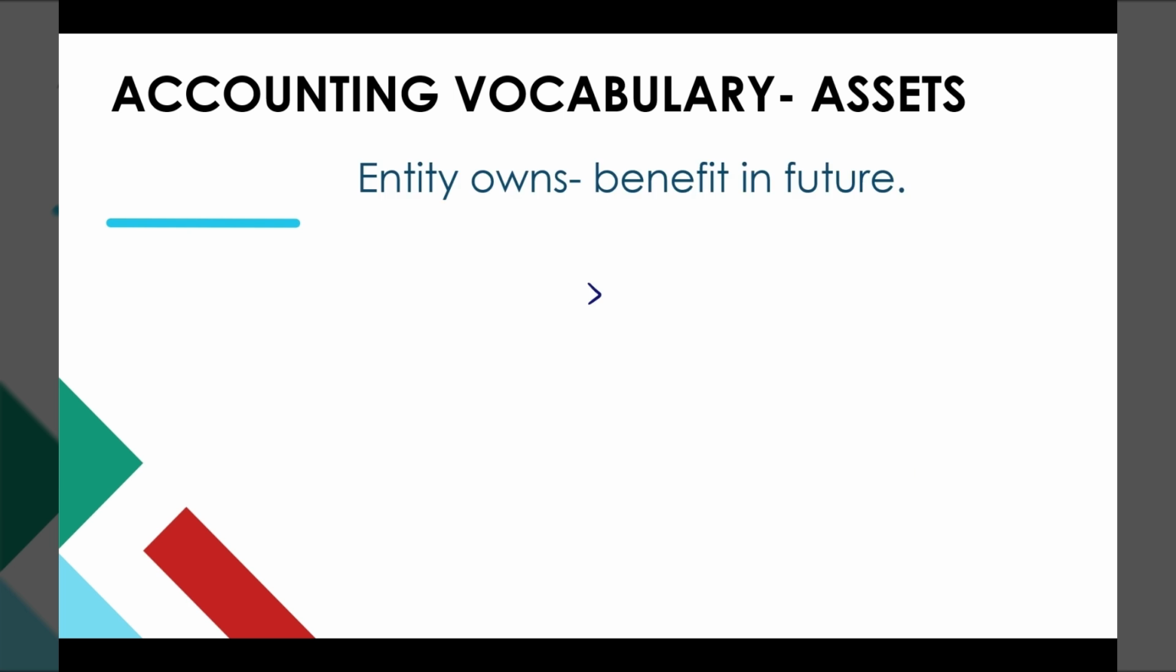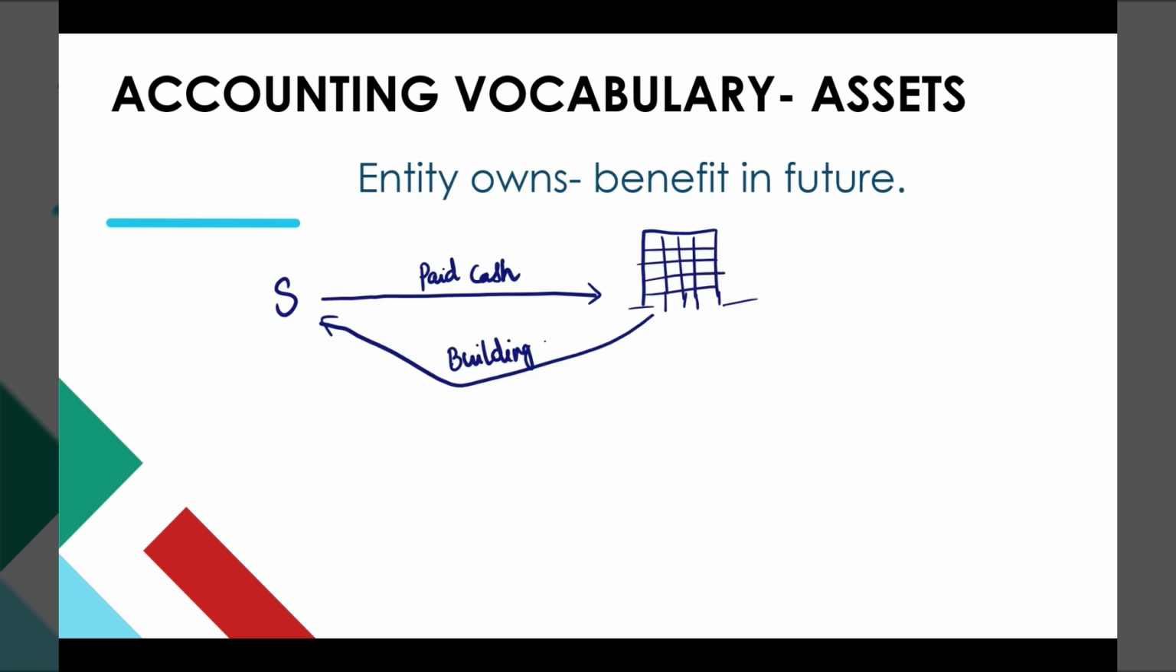Accounting vocabulary: first we are going to look into what are assets. Assets are resources an entity owns that give benefit in future. That means you pay cash or you purchase something, but you will be getting the benefit from it even in future. This is an example. Say a sole proprietor, an individual, has paid cash to purchase a building, right? So, what is this building? It is an asset because I paid cash now, but I would be getting the benefit even in future.